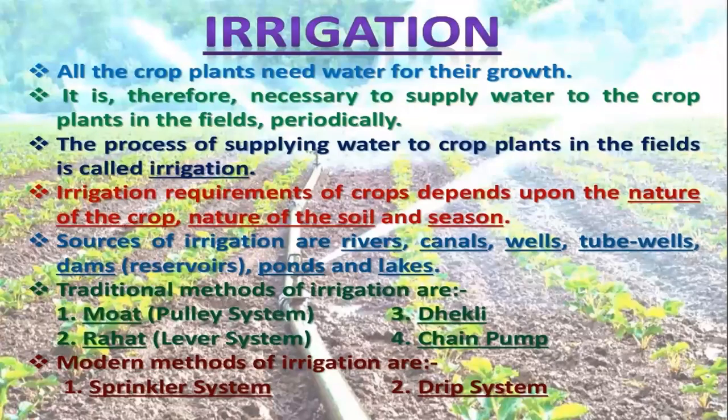Next step comes irrigation. Now it's a very important concept that irrigation means watering the plants for their growth. And the supply of water to the crop should be periodic. It should be in a systematic way.